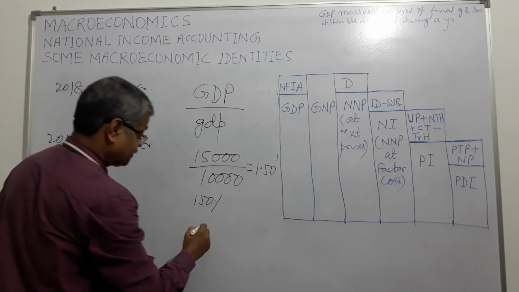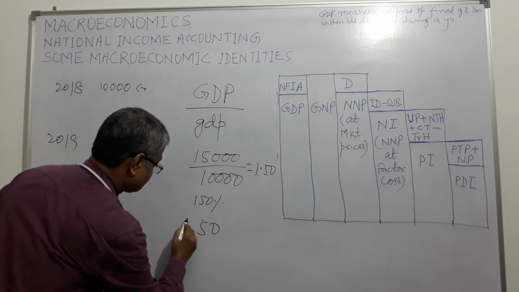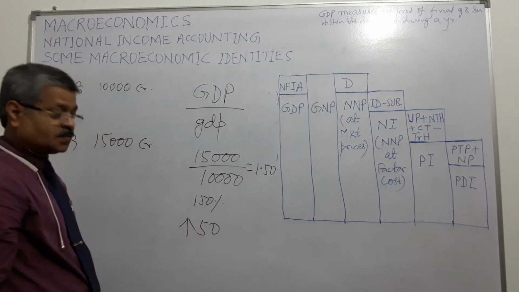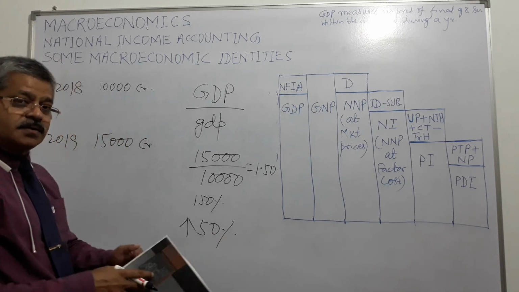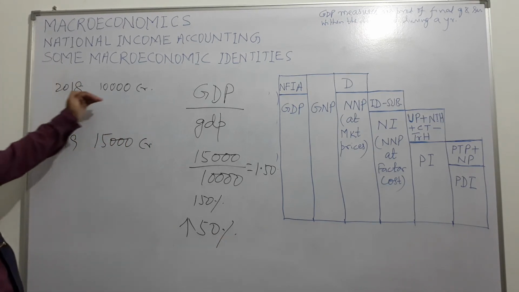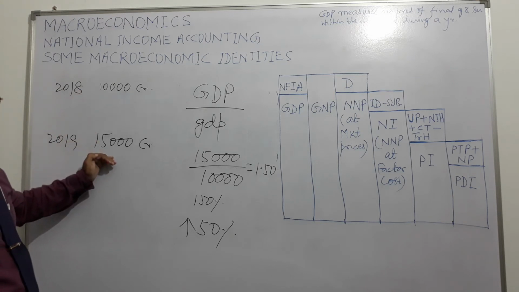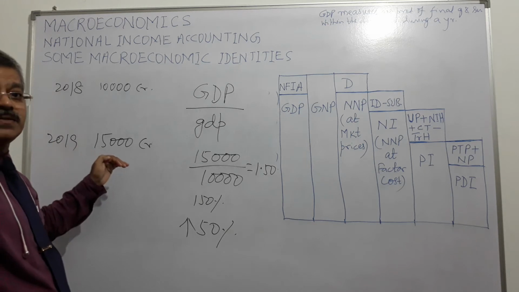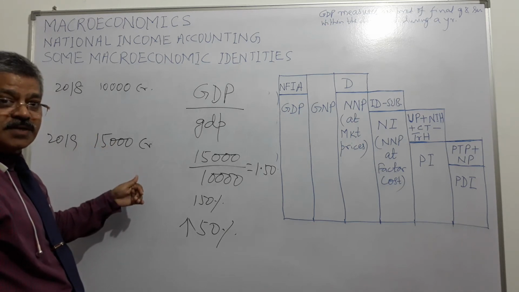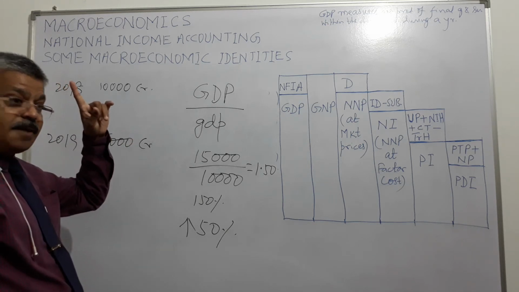Becoming 150% means real GDP has increased by 50%, right? It was 10,000, it has become 15,000, right? And whatever increase is there, it is on account of increase in production, as the rate remains the same.